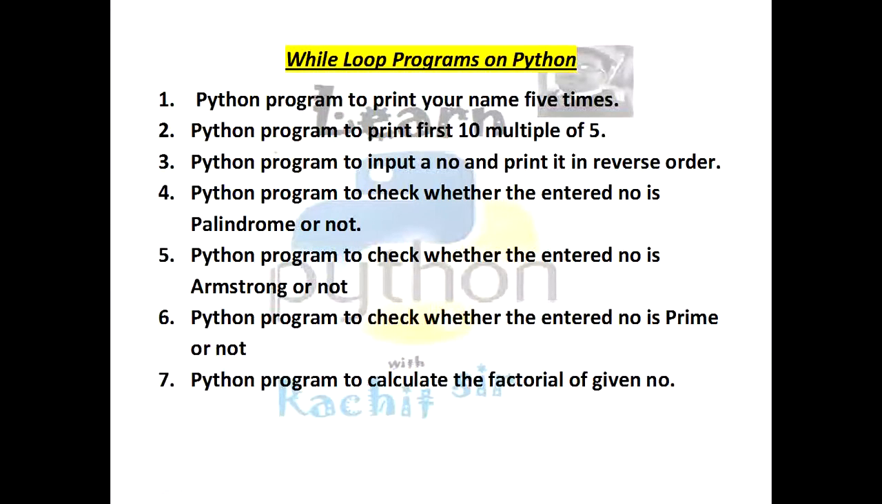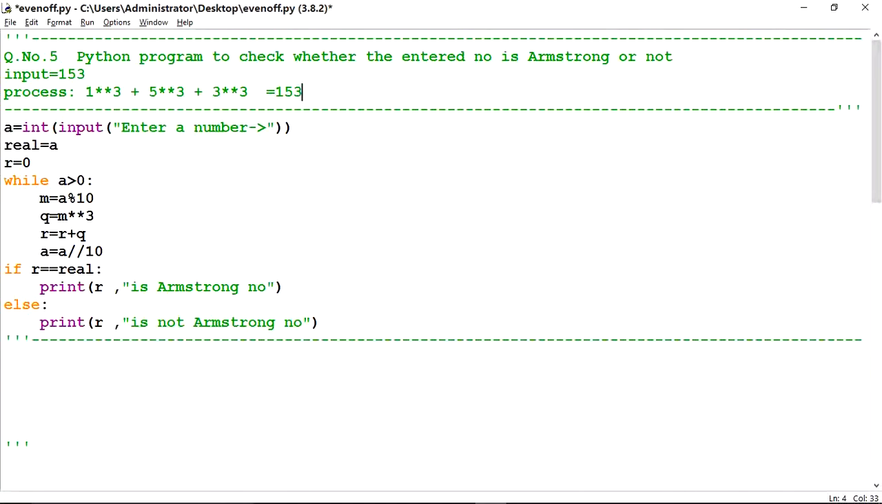Question number 5. Python program to check whether the entered number is Armstrong or not. What is Armstrong number? If user had entered 153, this is the process. Cube of first value, that is 1 exponent 3. The meaning of this expression is 1 raised to the power 3. So first of all we have to cube of first number plus cube of second number plus cube of third number. That's why I have written 1 exponent 3, means 1 raised to the power 3, plus 5 exponent 3, means 5 raised to the power 3, plus 3 exponent 3, 3 raised to the power 3.